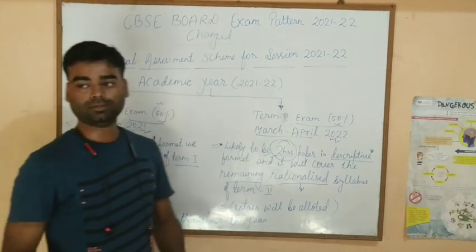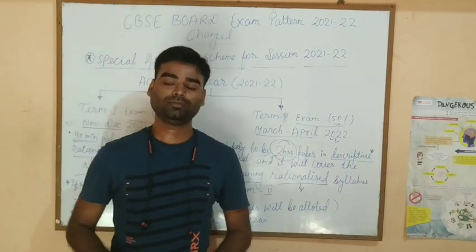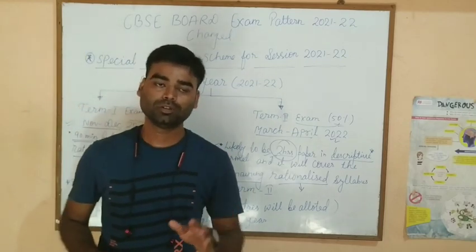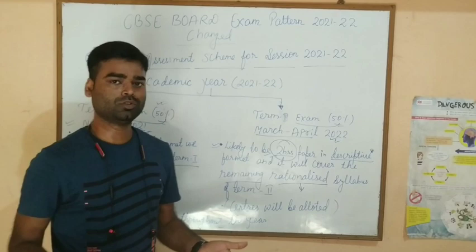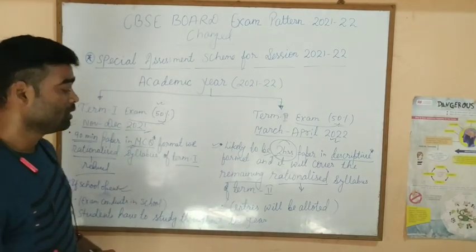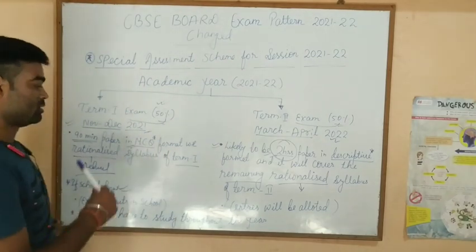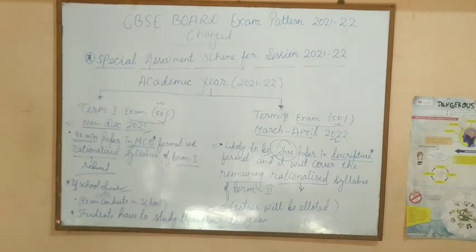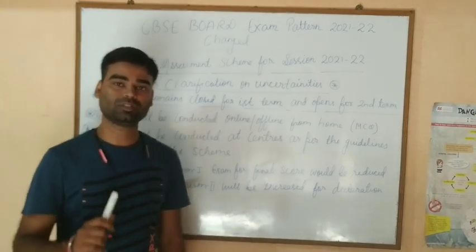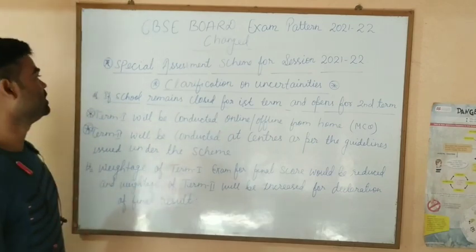But if you see today's condition, I think there is no possibility of schools opening this year. But if the cases reduce further, then schools can open by October, November. Then you have to appear for your exam in the school. Now we will talk about the other situation. If you want to take a screenshot, you can take a screenshot of this. So one thing is clear: a student has to study throughout the year for term 1 and for term 2.